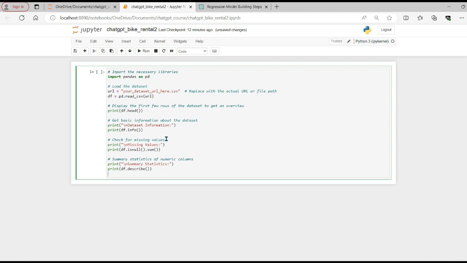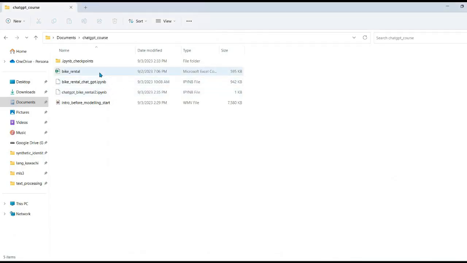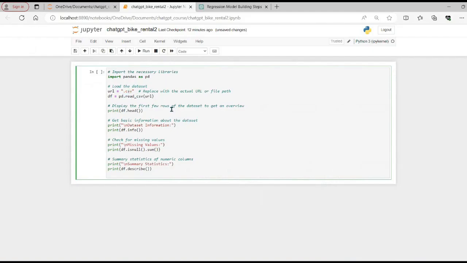Before running, I need to change the name to the CSV file we have. Let me go back; the name is bike_rental. So let me type bike_rental.